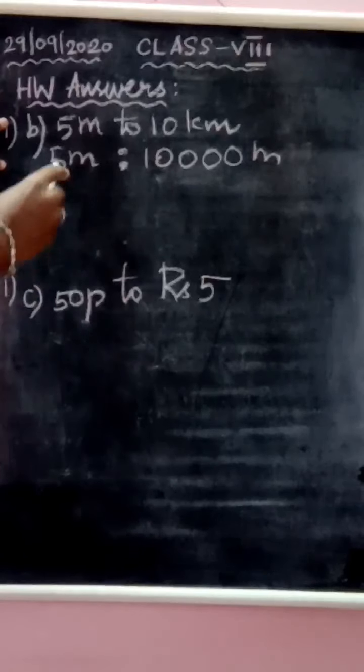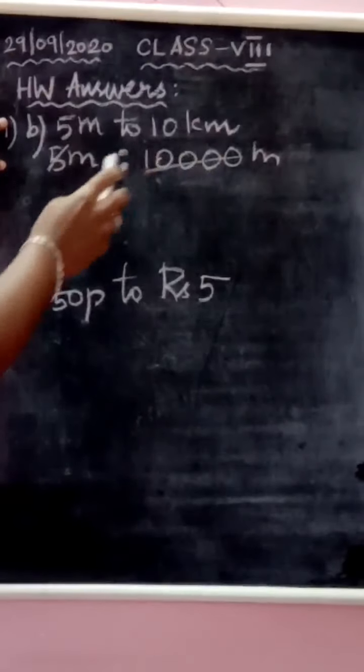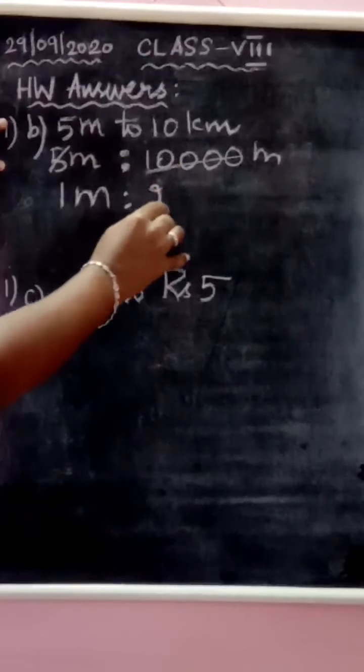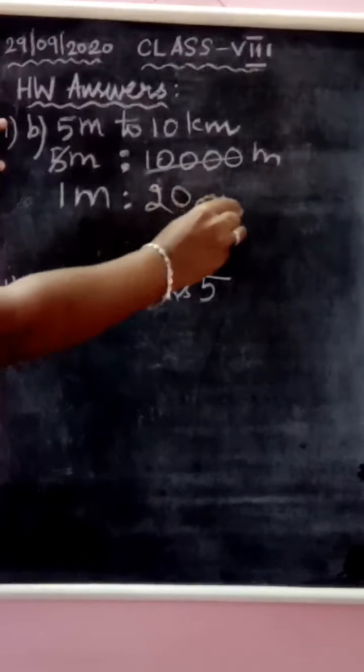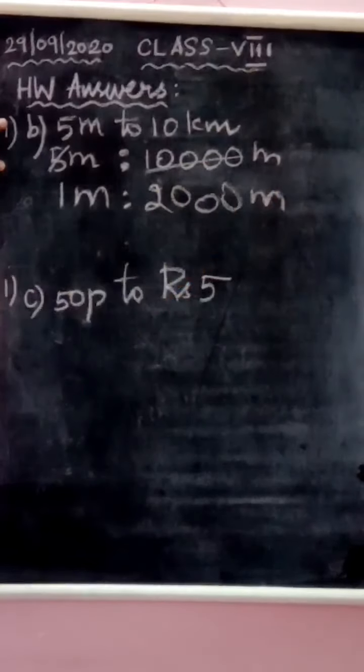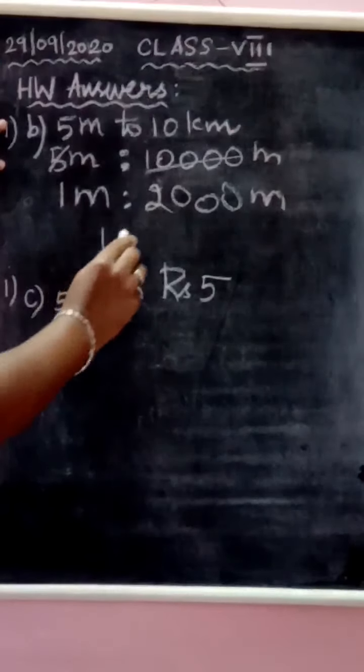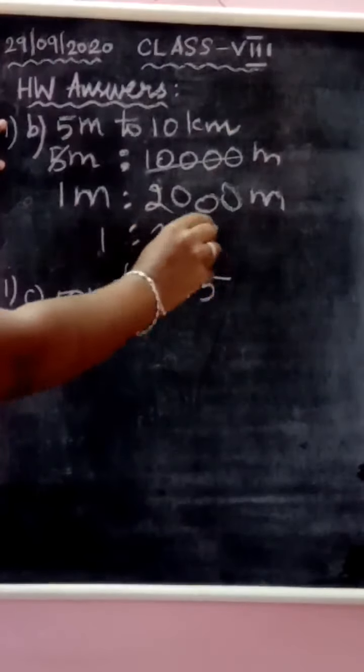Okay. Now you can cancel this in the 5 table itself because 5 ones are 5 and then 5 twos are 10, and write these 3 zeros as it is. Okay. So the ratio is 1:2,000. Simply you can write 1:2,000. No need of writing meter.